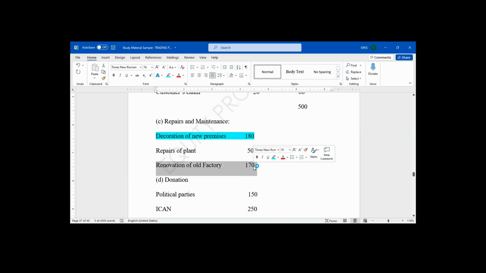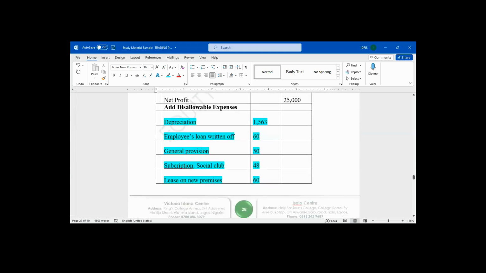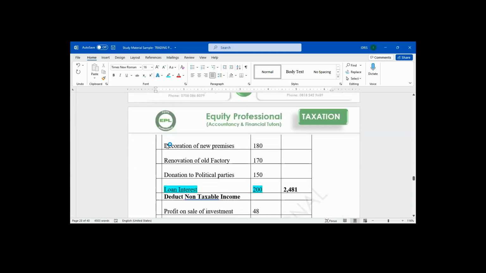Renovation, is it allowed or disallowed? Renovation is disallowed. Why? Because anything renovation costs is a capital cost. It's capital expenditure. So renovation and decorations too are disallowed. The two of them are disallowed.